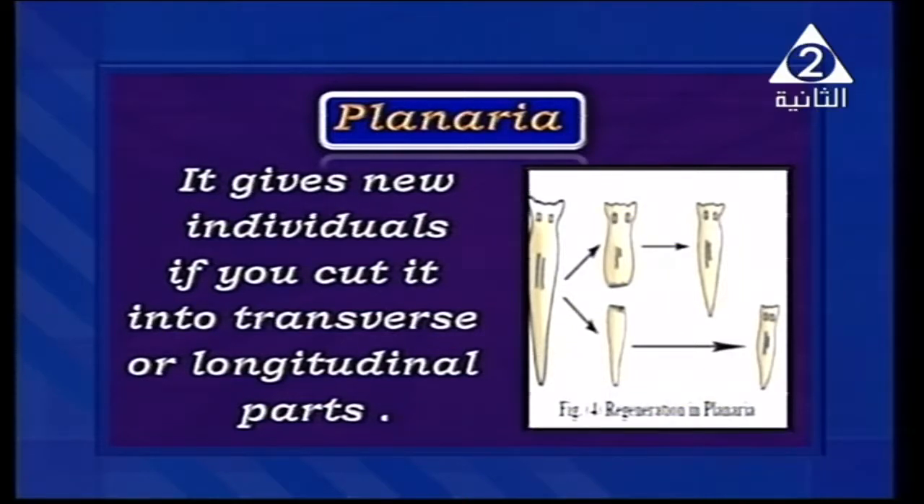Like this picture. This is regeneration in planaria, and actually it's a very simple picture of planaria. We cut it longitudinally or transversely. Each part grows to give us a new individual. This is the meaning of asexual reproduction by regeneration. But compensating the missing part only is regeneration without asexual reproduction.